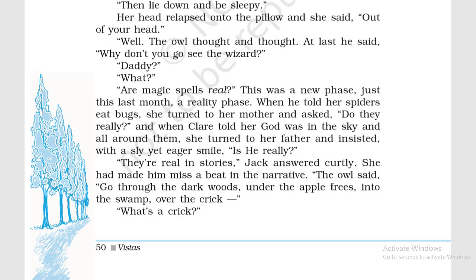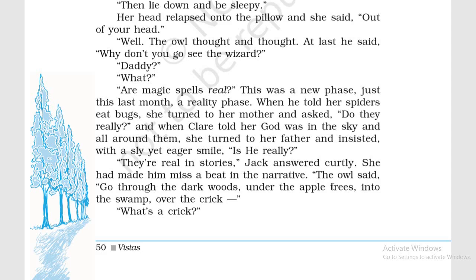Whenever mother told her something, she would go to father, and if father told something, she would go to mother and confirm that thing. So when Claire, her mother, told her that God is in the sky and all around us, that God is everywhere,